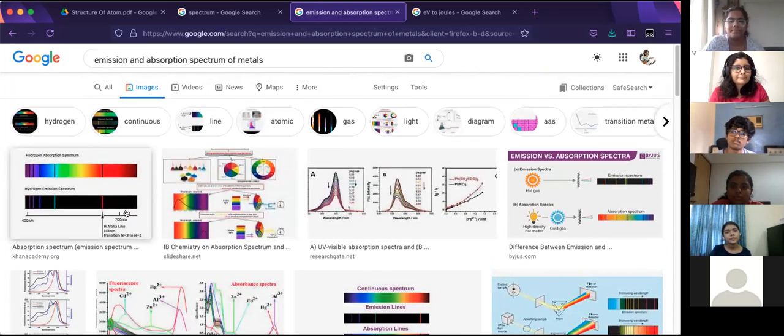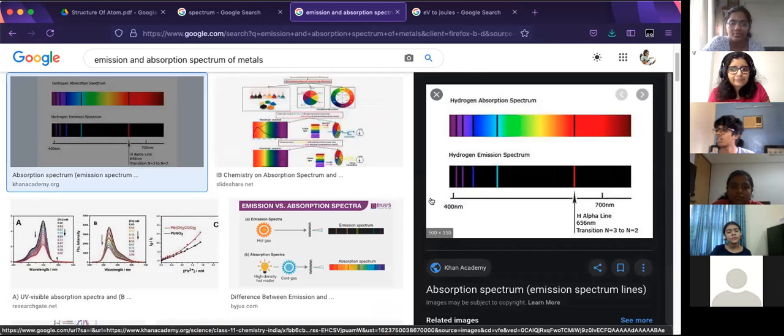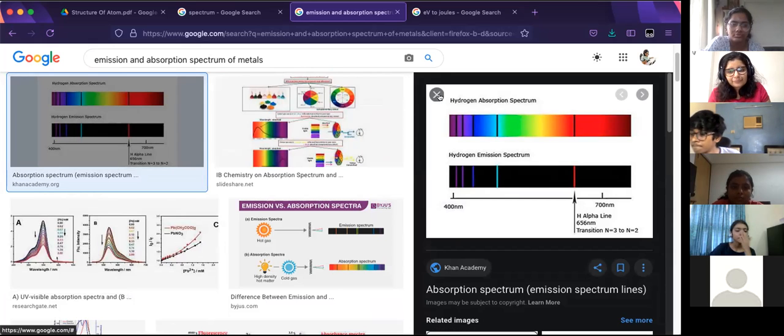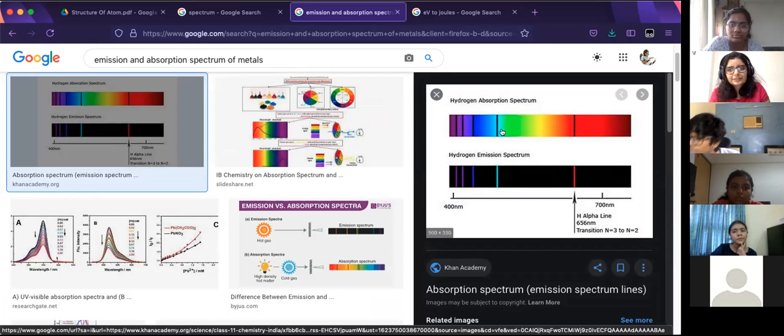You said that after we keep an object in the path of the beam of light before it enters the prism, basically it absorbs it, and then we get those black color things. So that's the absorption part. Then how, after we switch off the light, can we still see this particular spectrum?